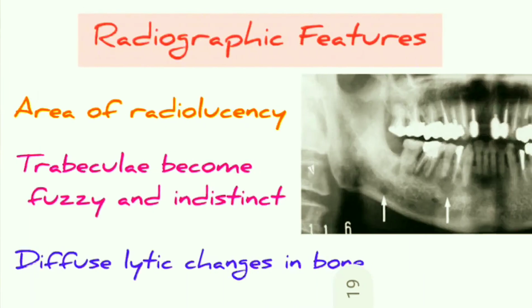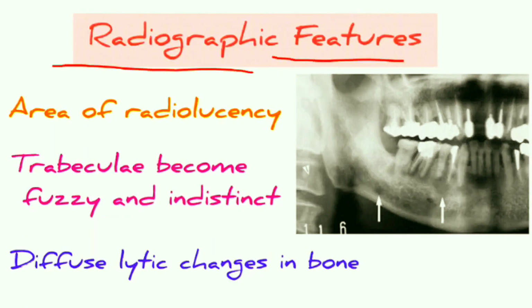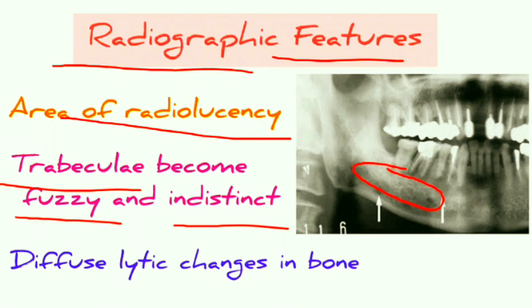Now let us see what the radiographic features are. So here an area of radiolucency is seen, as you can see here. Trabeculae become fuzzy and indistinct. Diffuse lytic changes of the bone are also seen.